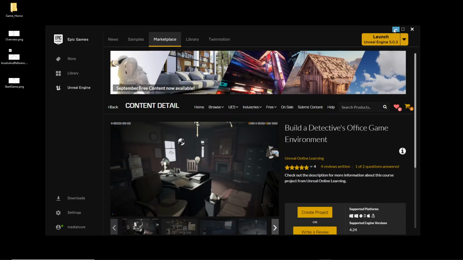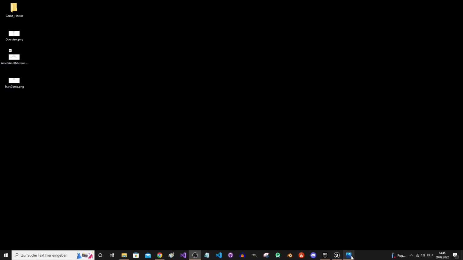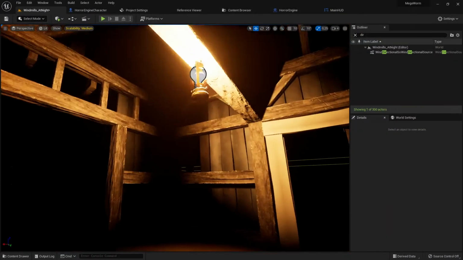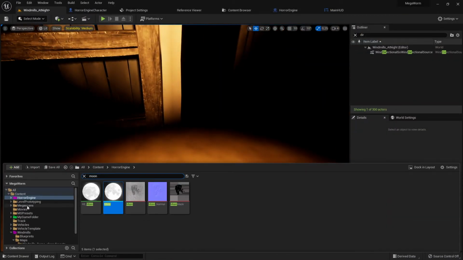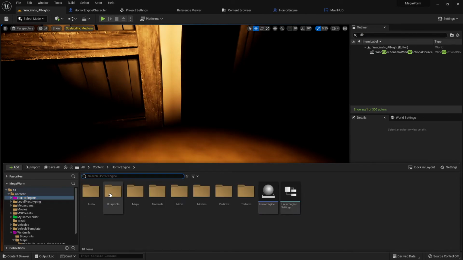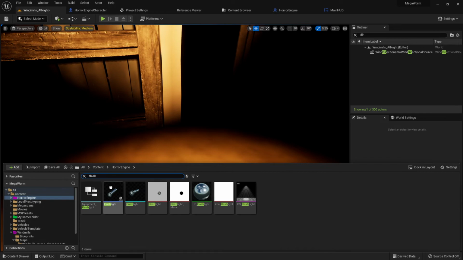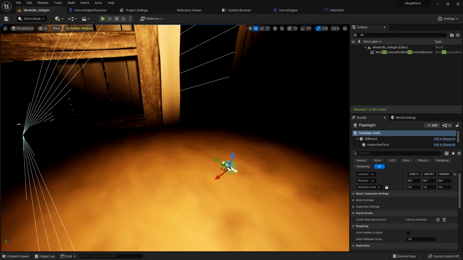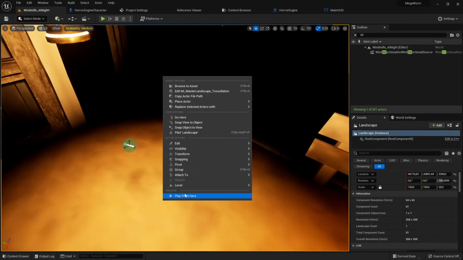Let's put this flashlight here as well and see if I can use it. Perhaps I can't use it at all. So I go here again and say, okay, now I found the moon. Now I want the flashlight, and we have a blueprint. That's very nice. For test purposes, I just throw it here on the ground and play from here.